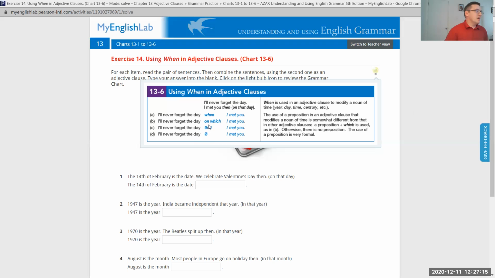Okay? Keep in mind that example B shows a very formal way of speaking. This is not common in speech at all. Very few people talk this way. You will see it more commonly in writing, especially formal writing. And here we have to be careful with the preposition.